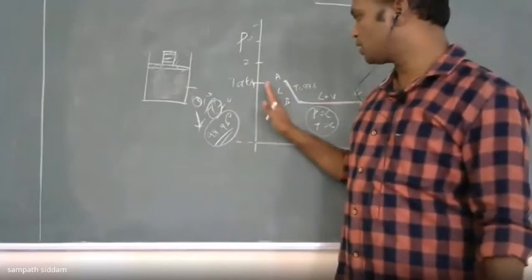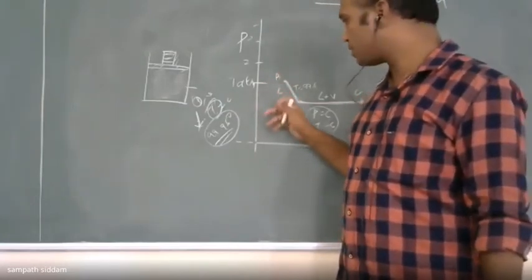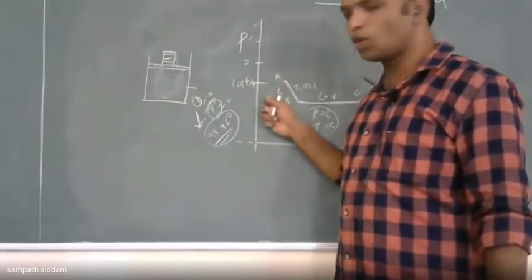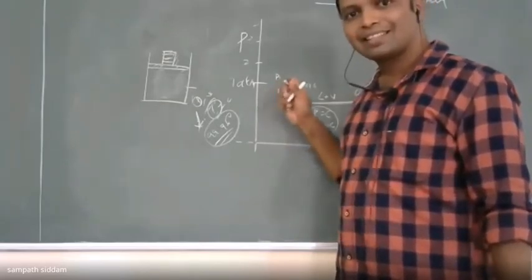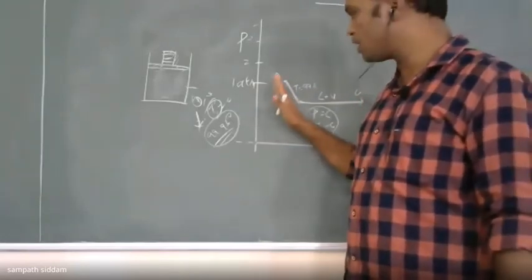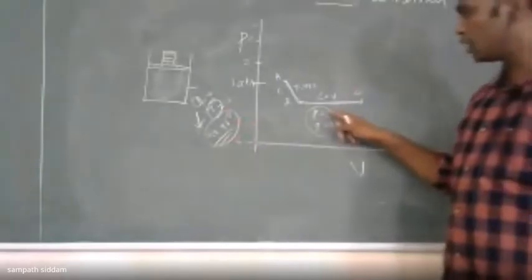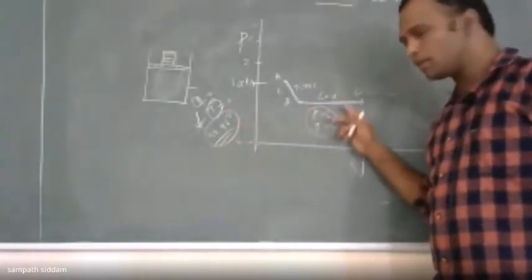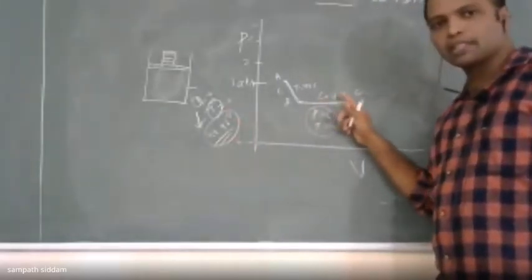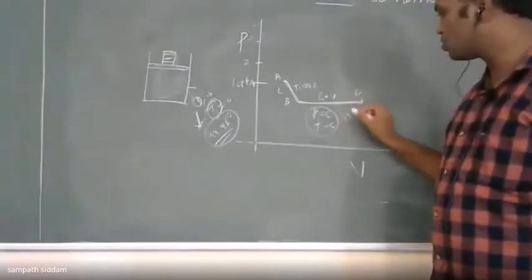Over here there are two properties which are to be known to know the state. That is, previously it was specific volume and pressure, where temperature is fixed, because it is only in one phase. According to the Gibbs phase rule, you require two independent intensive properties. And coming to here, both the properties are fixed, where the phases are two, liquid and vapor. Here, the number of intensive properties required is only one. Specific volume, that gives you the state.